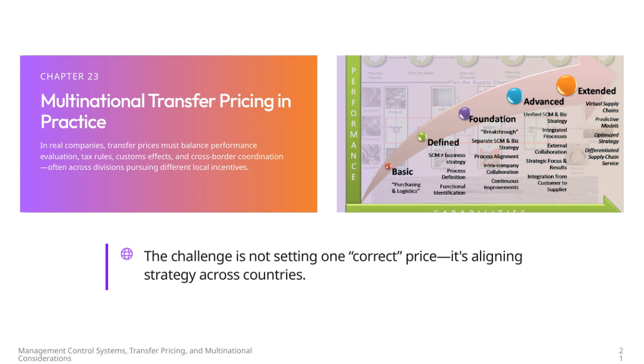At the same time, these prices must comply with tax regulations to avoid penalties and minimize overall tax liabilities. Customs duties and cross-border trade considerations also play a role, adding complexity to setting prices. Ultimately, it's a delicate balancing act because divisions in different countries may have conflicting local incentives, yet the company must coordinate them to achieve global strategic goals.